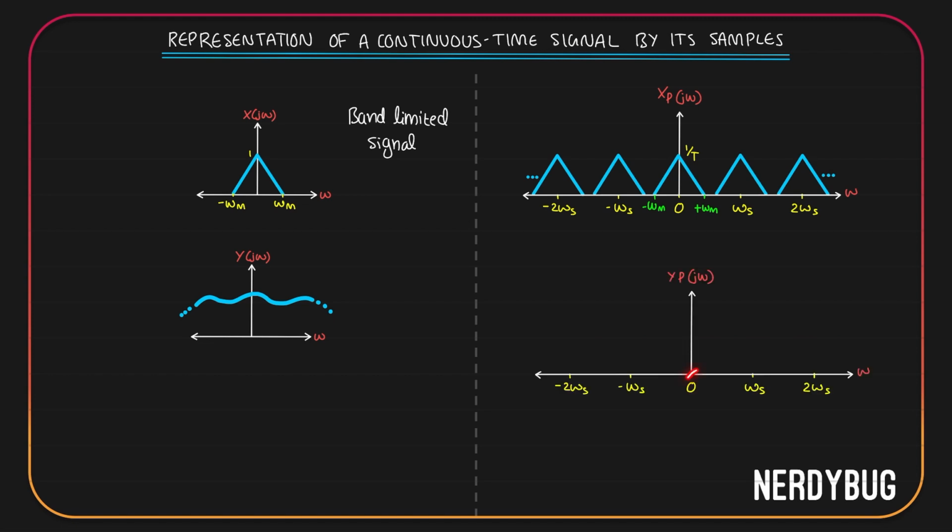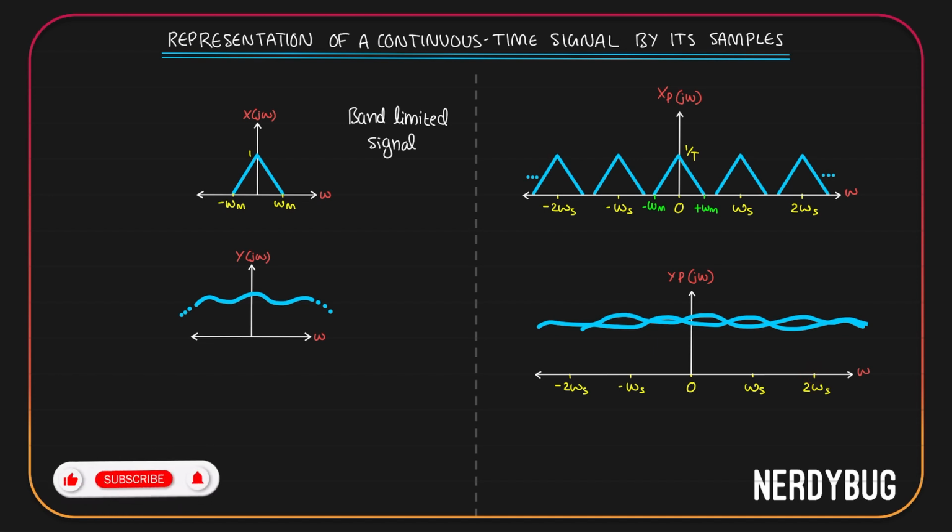I will get one replica at omega equal to 0. It will look like this. I will get another replica at omega s and it will look like this. I'll get one more replica at 2 omega s and it will look like this. I will also get replicas at minus omega s and minus 2 omega s. If I add all of them, it will look like this.